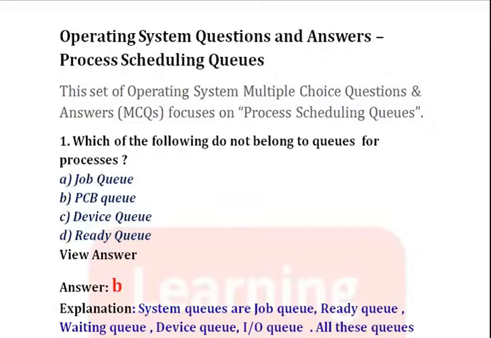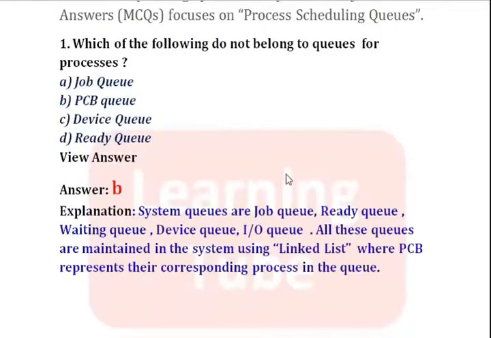So the options A, B, C, D are describing job queue, and option B, PCB queue. PCB queue is not a part of the system queue. Hence the answer should be B, PCB queue. Here we can see the explanation. All these queues are maintained in the system using linked list where PCBs represent their corresponding process in the queue. Now we will move on to the next question.